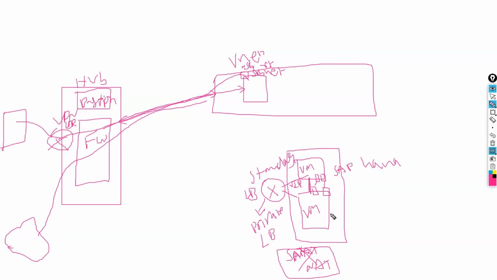So in this scenario, how do we achieve it? How do we get internet access for these two VMs under the backend pool of a standard load balancer? That is the question, guys. Okay, I repeat it again.